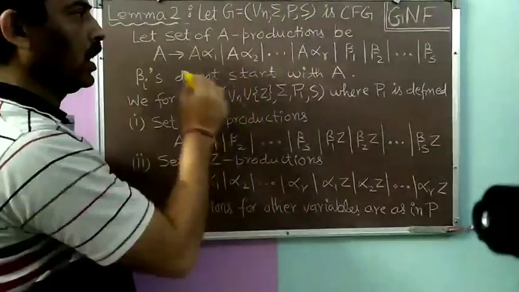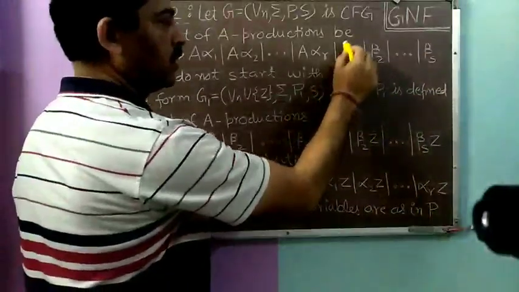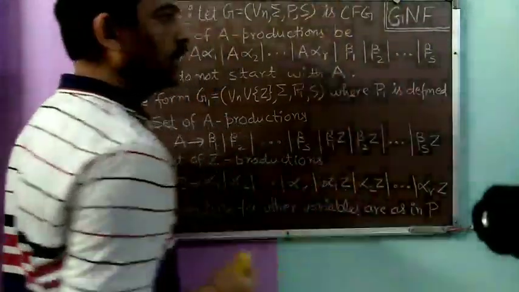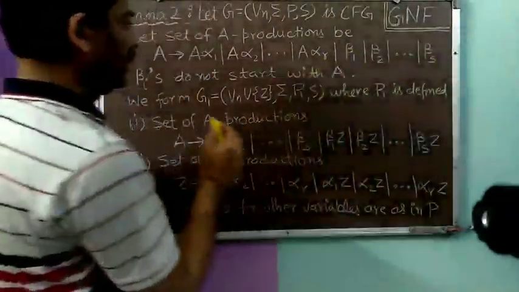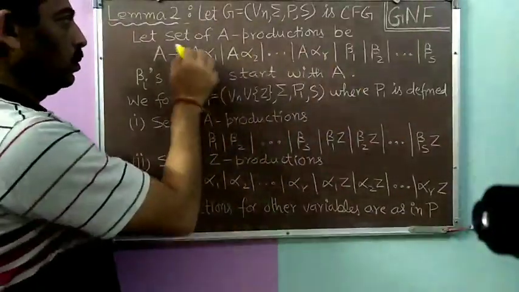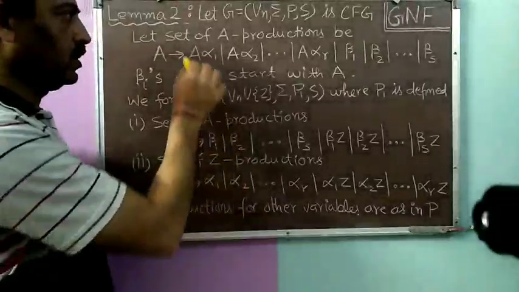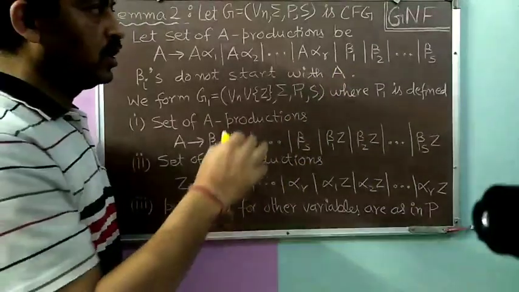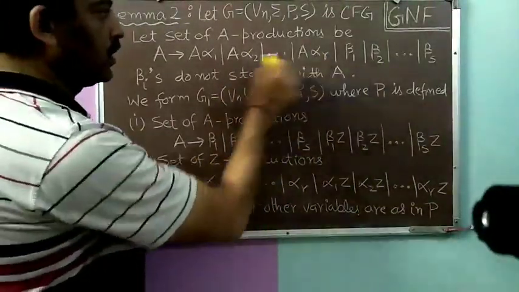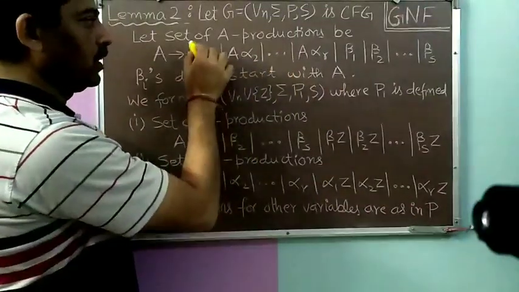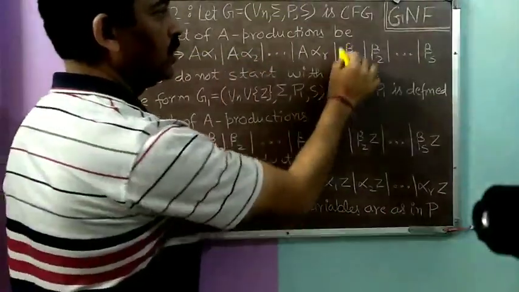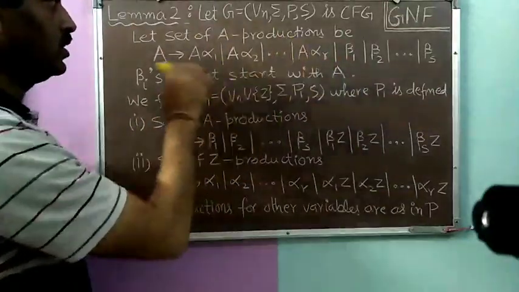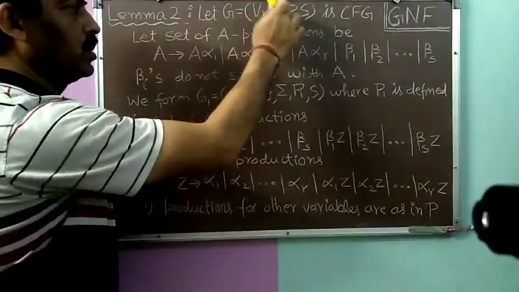And then A also has certain more productions, denoted beta 1, beta 2, beta 3, and so on up till beta s, and these beta i's do not start with A. Meaning A has some productions which start with the symbol A itself, and other productions which do not start with the symbol A. We have distinguished these two kinds of productions with the format either A alpha i or beta i. So these are the A productions in the production set P.